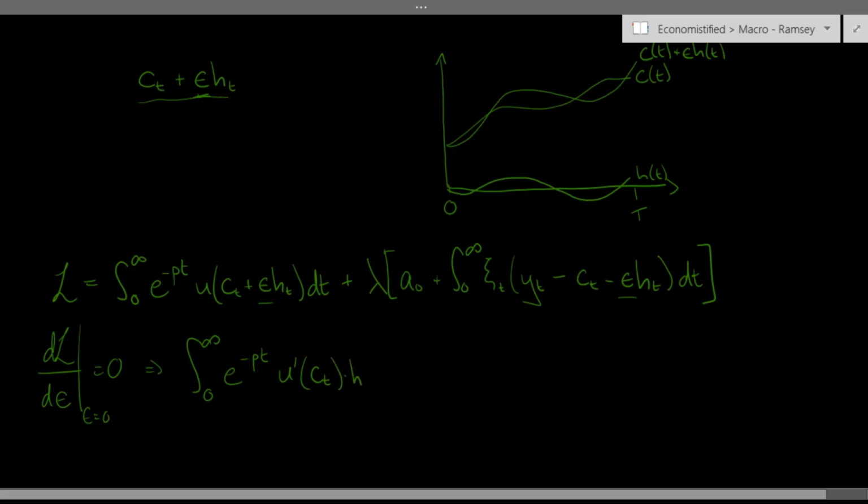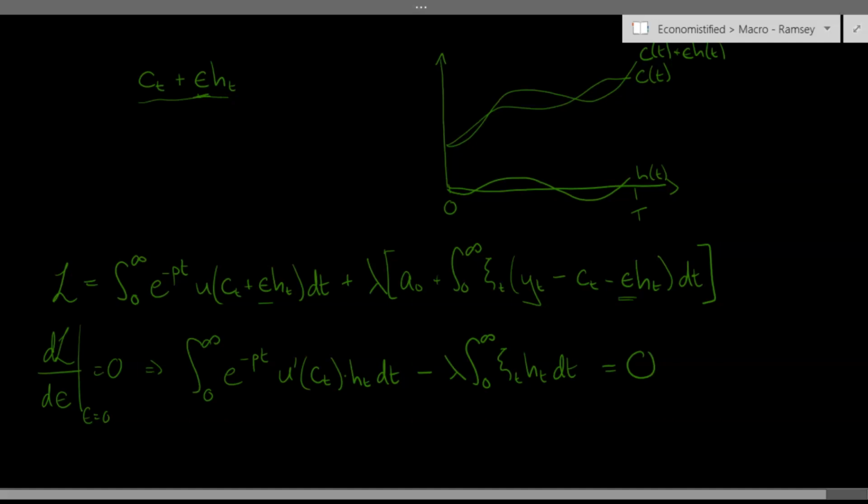And then that is multiplied by ht, and then we close our integral. The second time epsilon appears, we need a minus lambda, and then again, just use Leibniz rule to take the derivative under the integral sign. And this whole thing should be equal to 0.